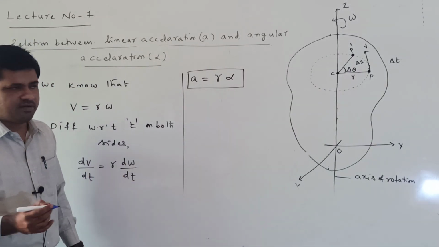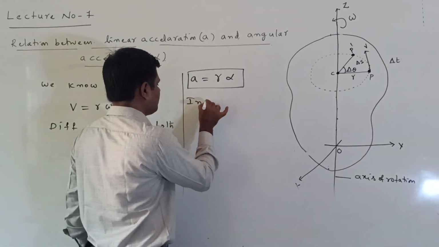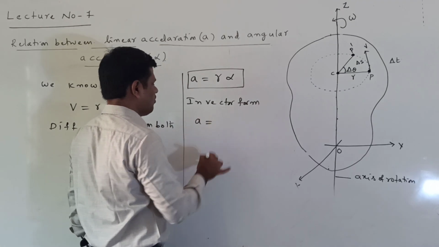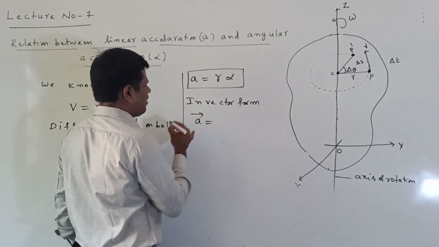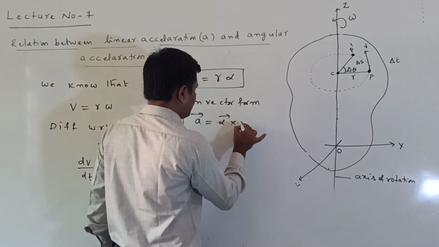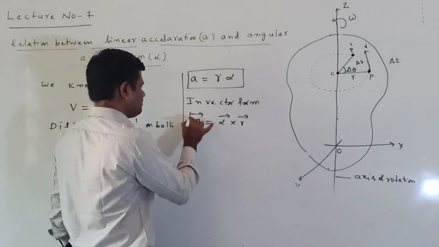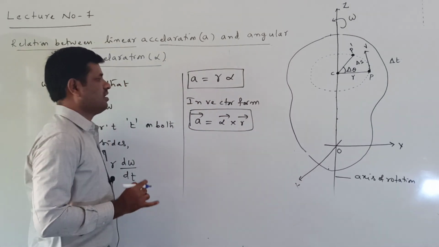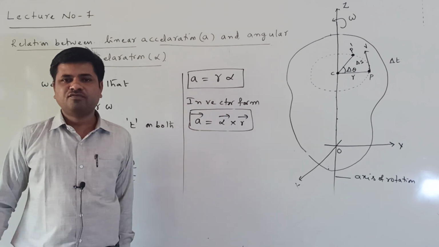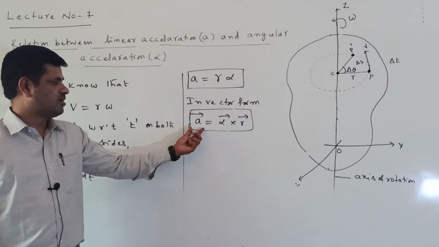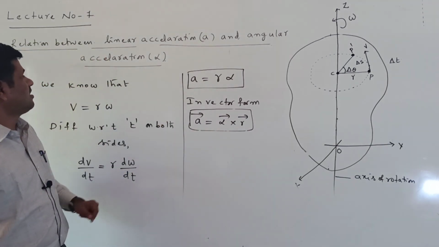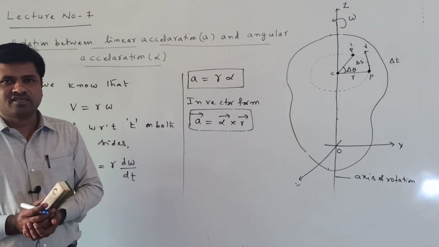This is a general relation. In vector form, how do we represent it? A bar is equal to alpha bar cross r bar. This is the relation between linear acceleration and angular acceleration in vector form. Okay, right.